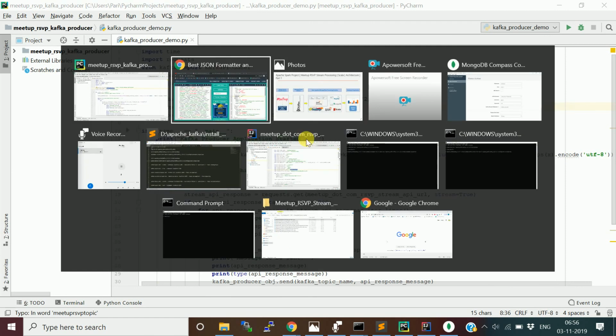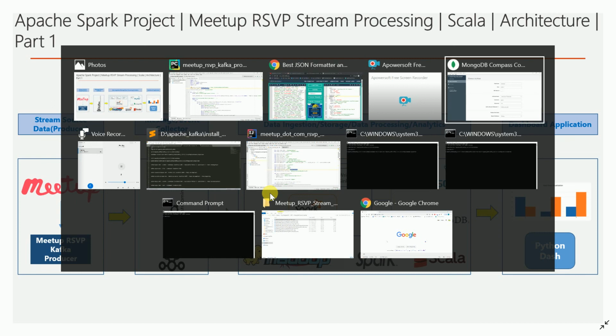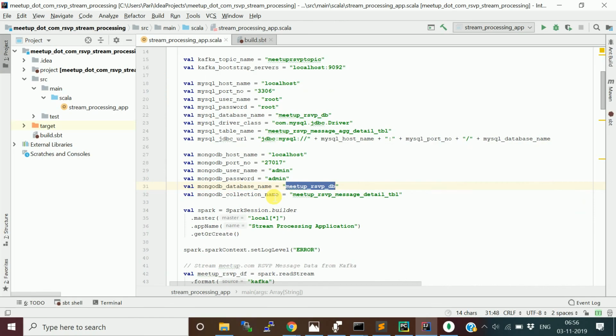Okay, so this Kafka producer takes the data from meetup.com and pushes it to the Kafka topic. Then we wrote the Spark structured streaming application using a Scala API. I am using PyCharm IDE to write and run the Python producer, and for writing the Scala application for structured streaming, I am using IntelliJ IDE.